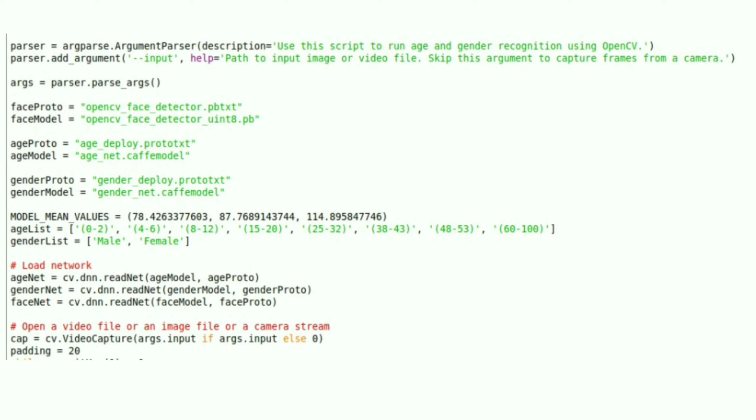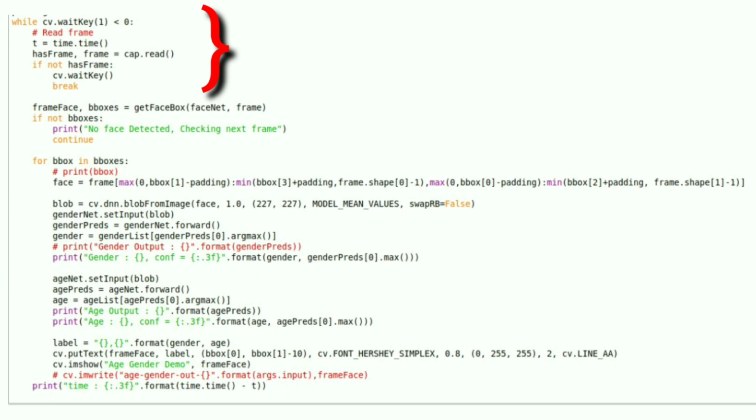Now to open an image or video file or camera stream, CV2.VideoCapture will be used and it tries to detect the face. If a face is not detected, it will print no face detected and check the next frame. And now perform the predictions based on GenderNet and AgeNet and print the output in the format of gender, age. First, let's try to give the image for testing and then we will perform the test from the webcam. So let's run the code.